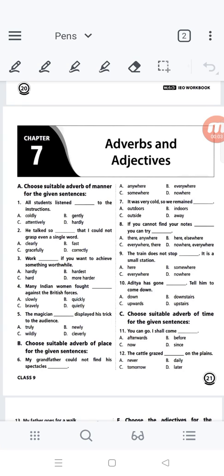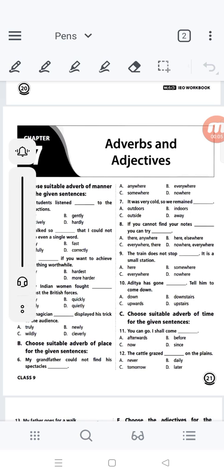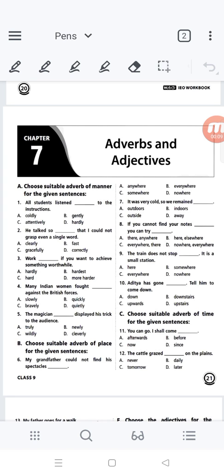Good afternoon, students. Welcome all of you to this International English Olympiad class. And today the chapter is Adverbs and Adjectives. So before taking the sample questions, we should know what an adverb is and what an adjective is.